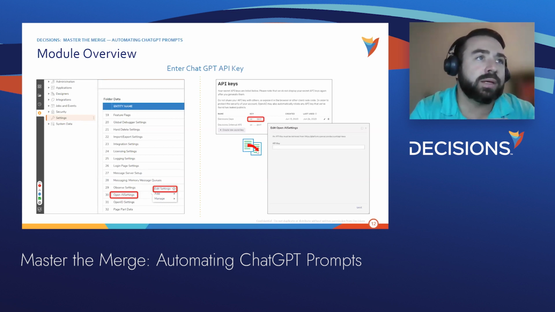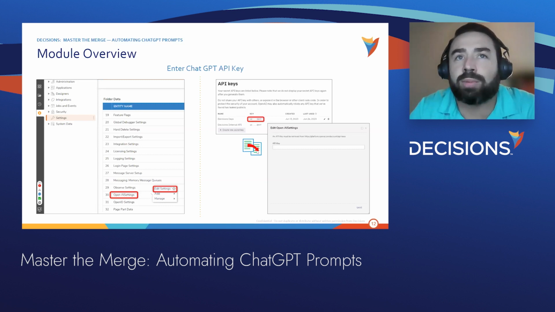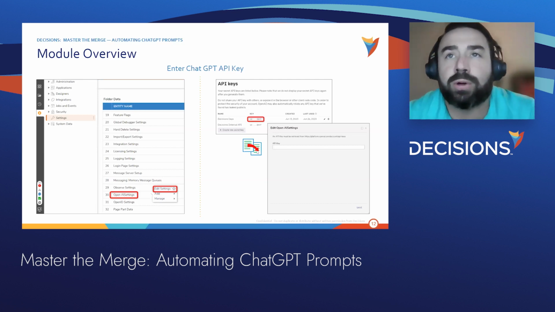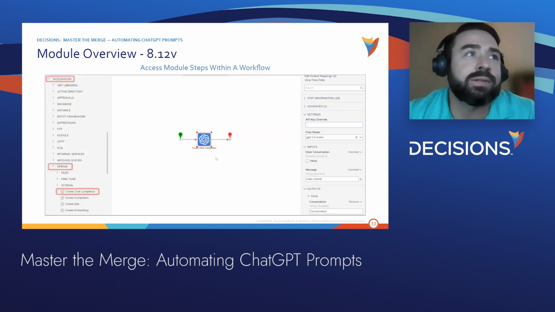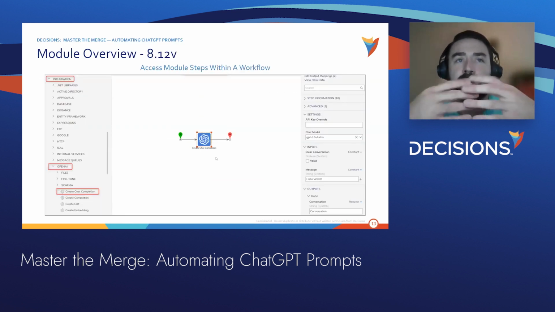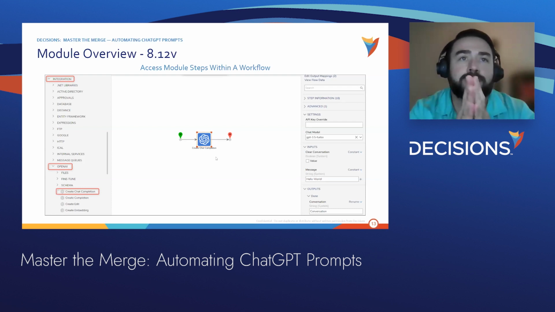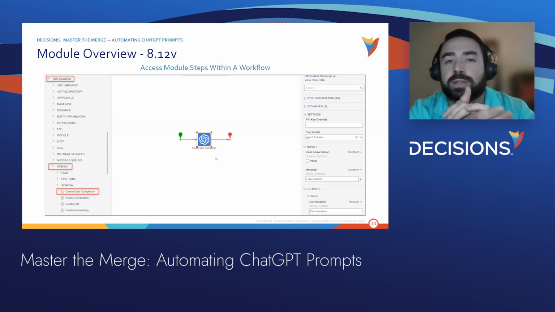If you backtrack a little bit, you would go back to our settings. There would be a new folder created called OpenAI Settings. Upon right click, you would edit, and it would pop up that form in the bottom right-hand corner. So this is where you would supply your OpenAI API key. There's a link in the text that will show you how to access this. If you don't have an account, you could sign up. I believe you get a couple free credits by doing so, but you would create a new secret key, copy it, and paste it into Decisions, and then save. So now you have the module installed, you have the API key available, so you can start using the steps that come with the module.